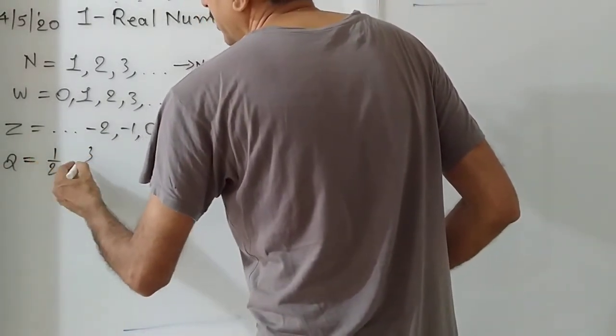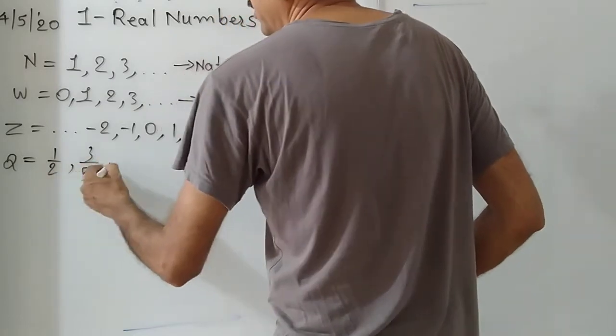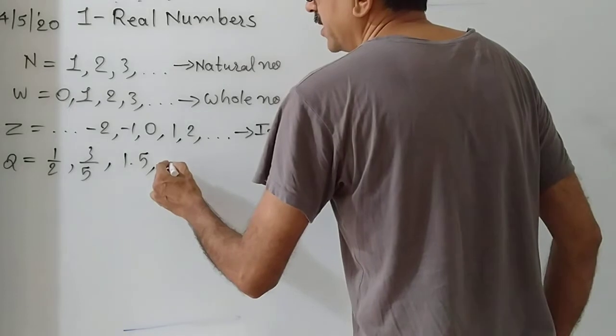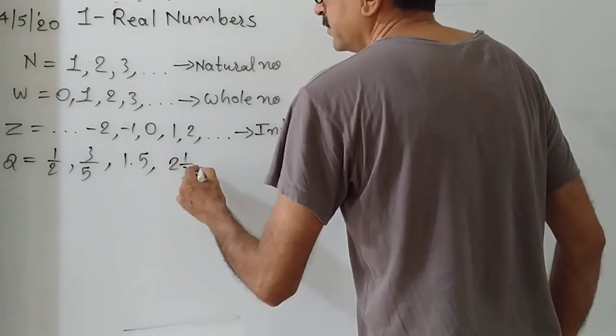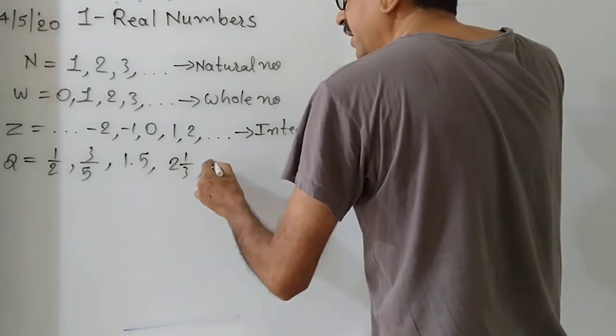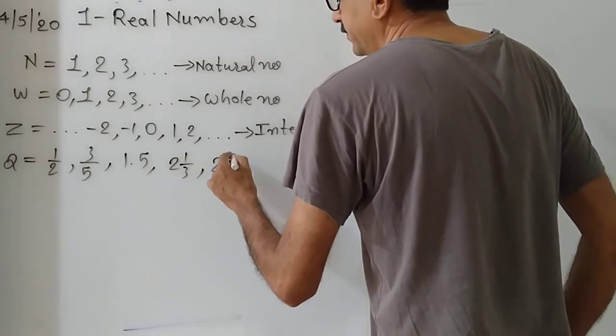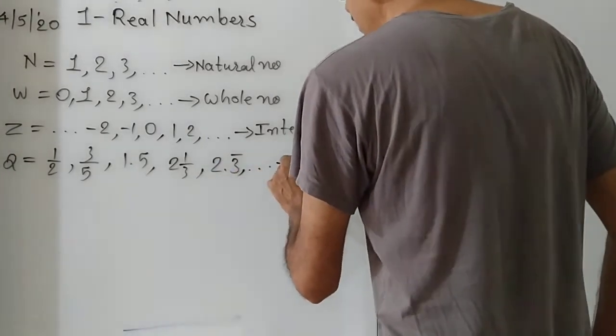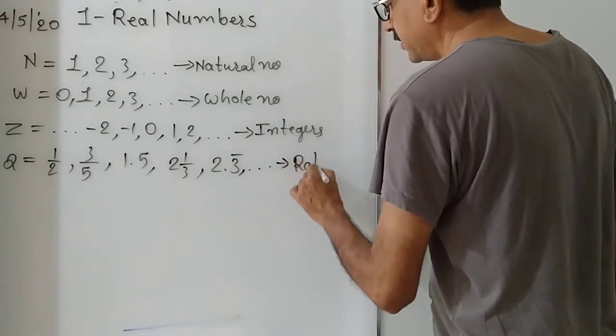Which type of numbers? Fractions, decimal fractions, mixed numbers, and recurring decimals. This type of numbers is included in rational numbers.